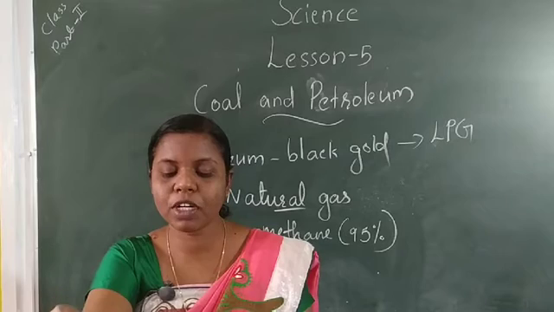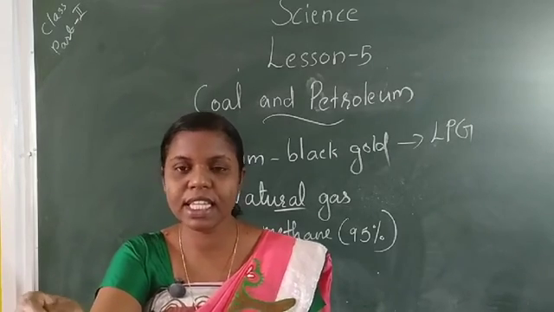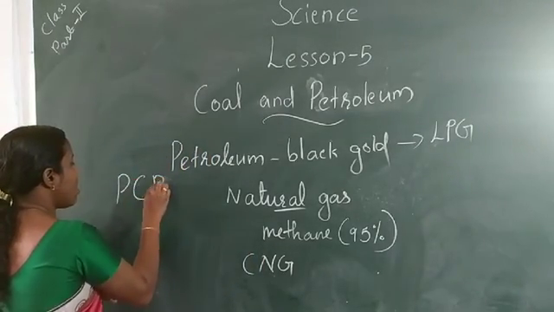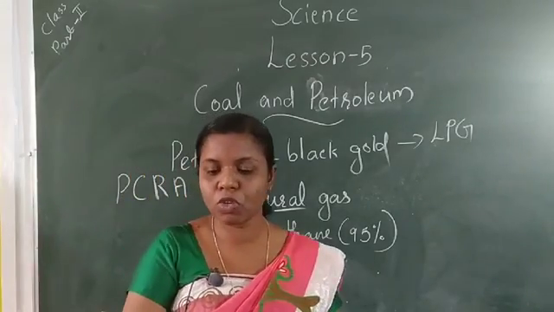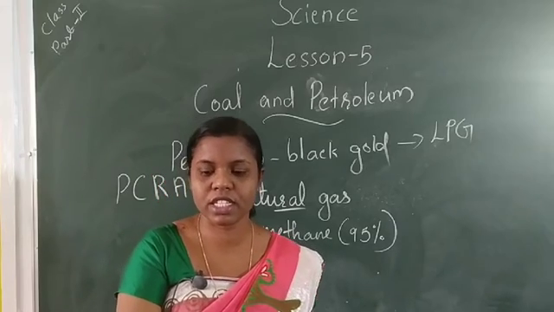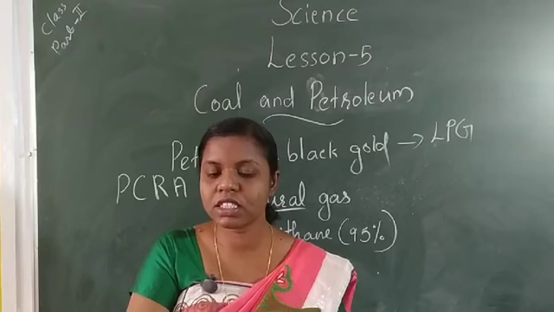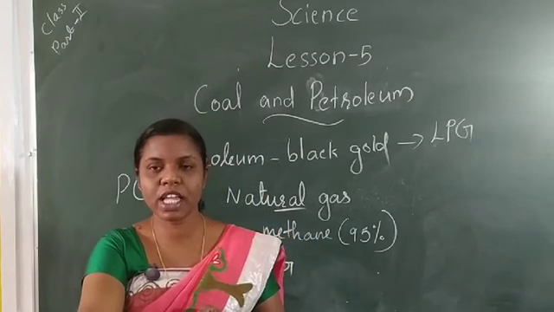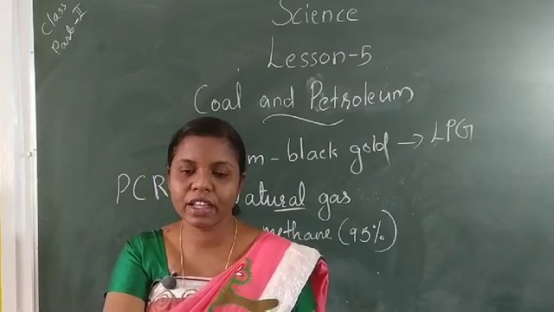In India, the Petroleum Conservation Research Association, PCRA, advises people how to save petrol or diesel while driving.